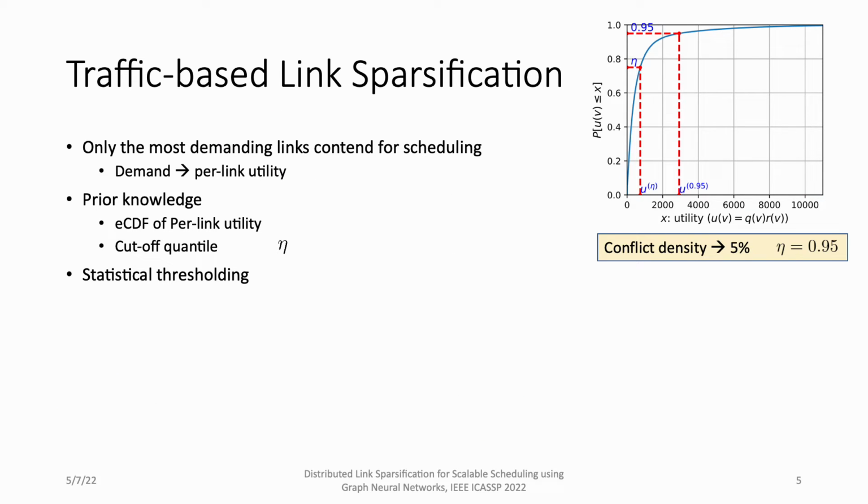The basic idea of traffic-based link sparsification is that we only let the most demanding links contend for scheduling. Here the demand is quantified by per-link utility, and we assume that we know the distribution of the per-link utility. Then we have a cutoff quantile eta. For example, if we want to cut off 95% of the links in the network, we set eta as 0.95, and then we get a threshold of utility.